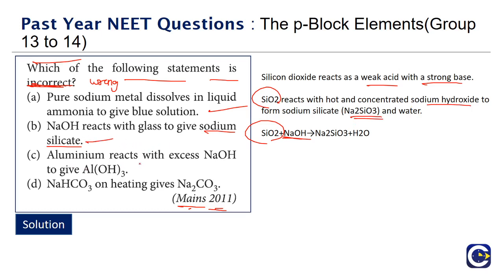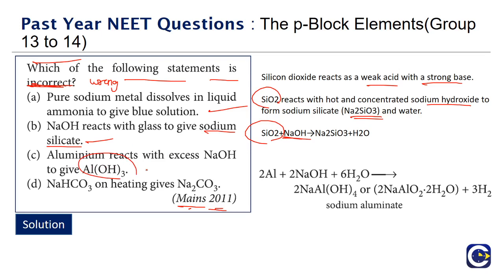Option C is saying: Aluminium reacts with excess NaOH to give Al(OH)3. So here we have to look at the reaction. Aluminium reacts with excess NaOH, and it will give us hydrated sodium aluminate. So the hydrated sodium aluminate is the product. It is not aluminium hydroxide.